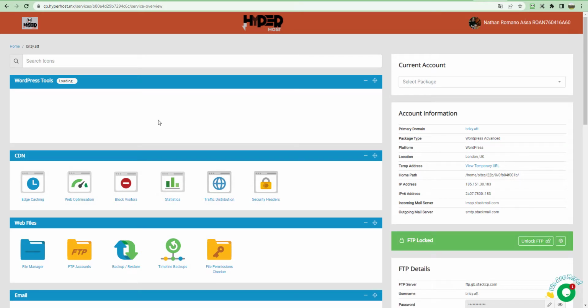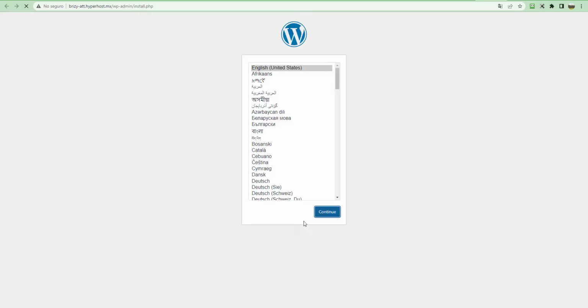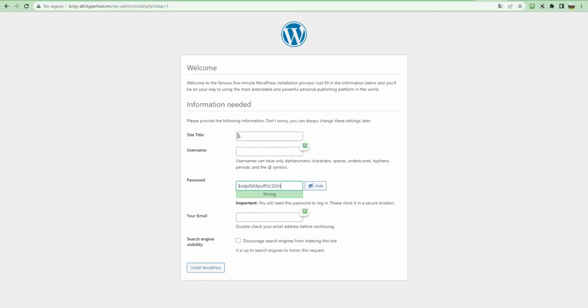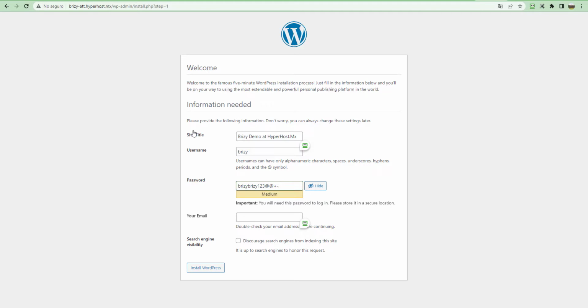Once inside the panel, you're going to be presented with the option to install WordPress. You click on that. Select language, select a title, create a password, type your email.